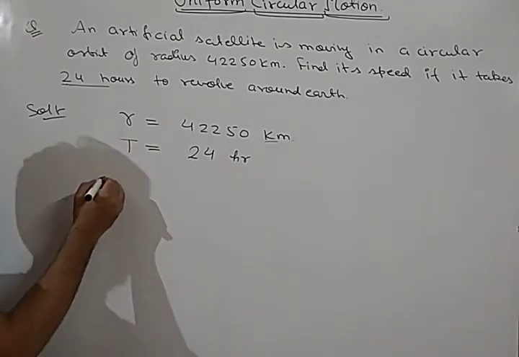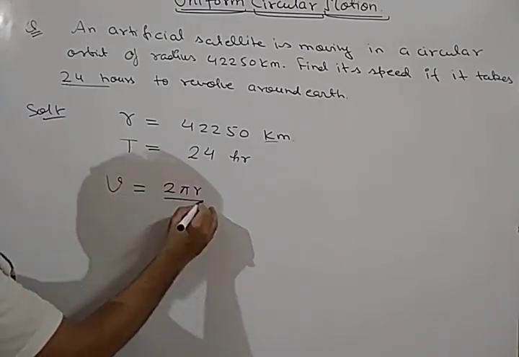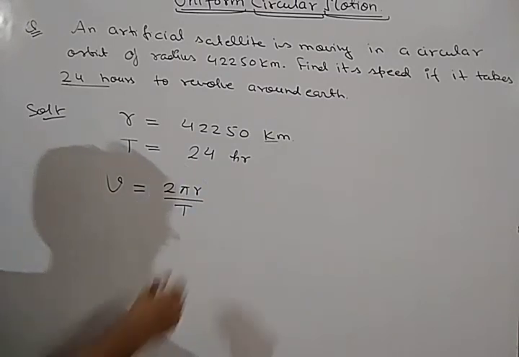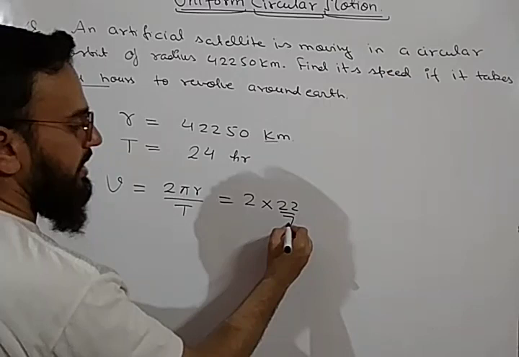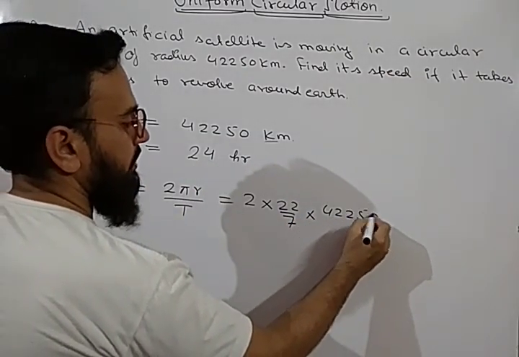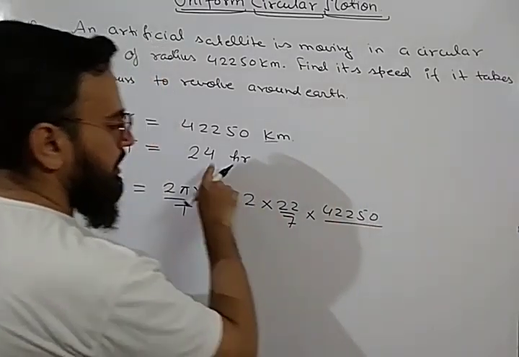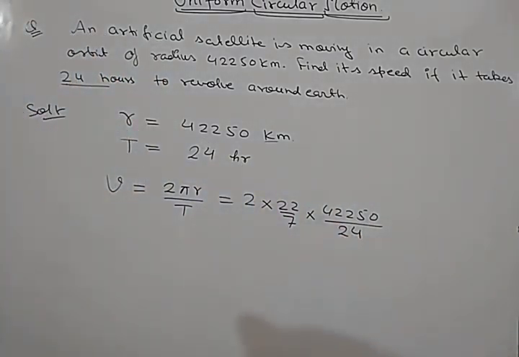So what is the formula? Formula for uniform speed is 2 pi r upon capital T. Put the values: we will get 2 into the value of pi, 22/7, into radius 42,250 upon capital T, which is 24. So solve it and you will get the speed.